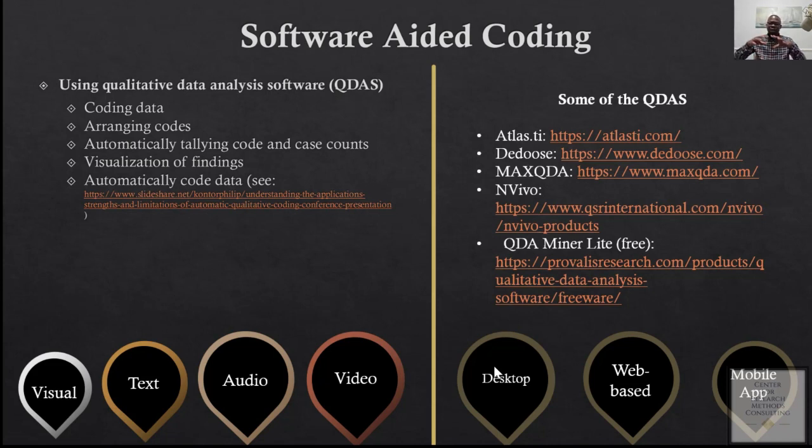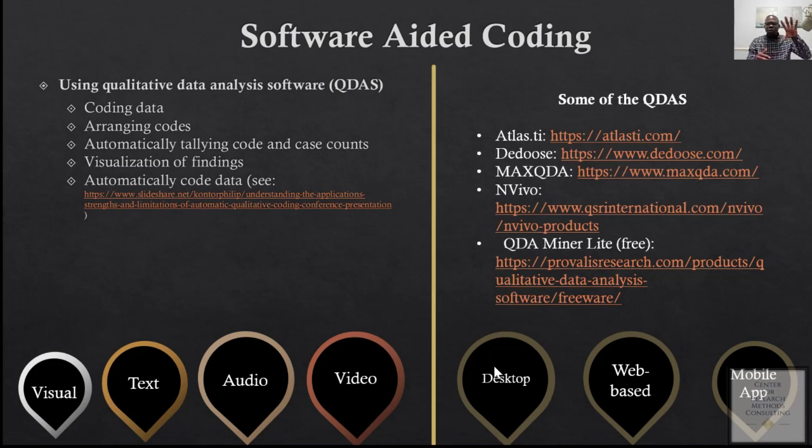So when you upload your transcript or your data into the software, you'll be able to go through the transcript, identify significant information, and then develop codes and drop the significant information into the code. So when you're using the software, the organization and the coding process become easy for you.